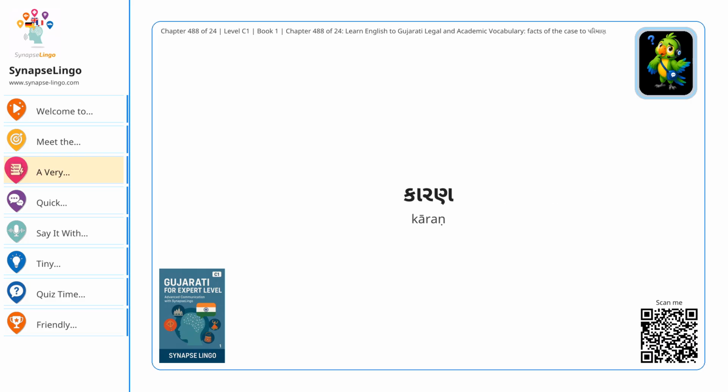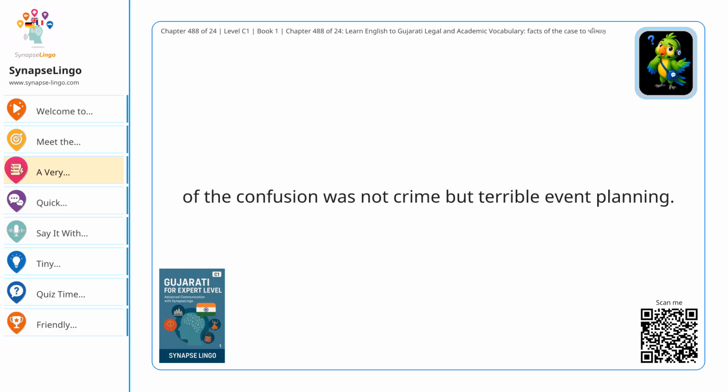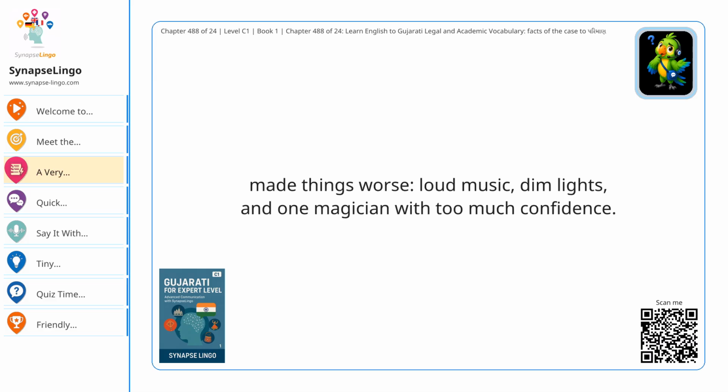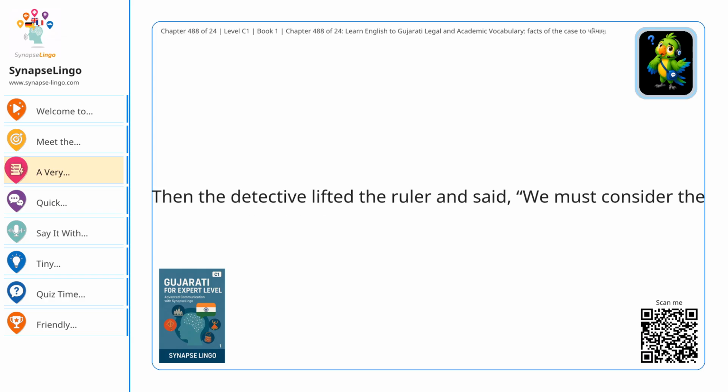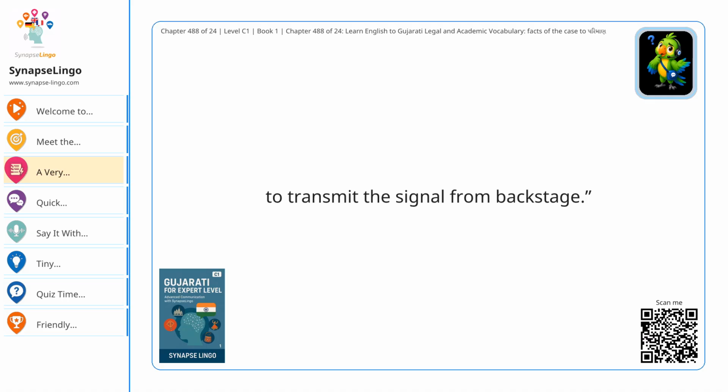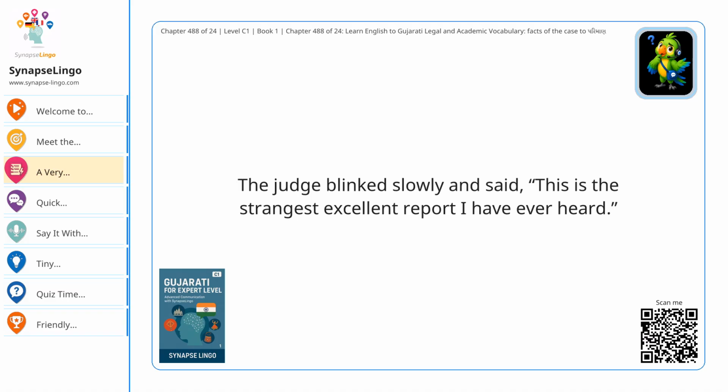The deeper કારણ of the confusion was not crime but terrible event planning. Several પરિબળ made things worse. Loud music, dim lights, and one magician with too much confidence. Then the detective lifted the ruler and said, "We must consider the પરિમાણ of the box where the diamonds were hidden." She turned on the radio and added, "Also, this device had enough પરિસર to transmit the signal from backstage." The judge blinked slowly and said, "This is the strangest excellent report I have ever heard."